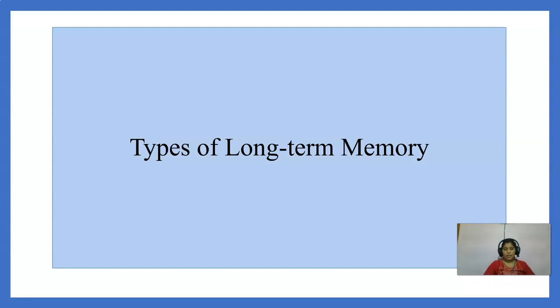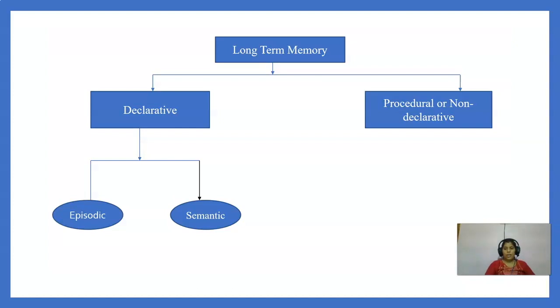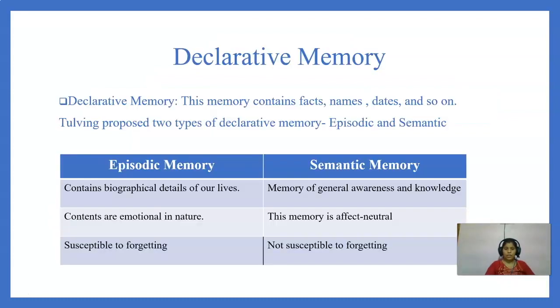Next, we'll discuss different types of long-term memory. Now, long-term memory can store a large amount of information, but long-term memory is not a single system. It has many different subdivisions. So now we'll discuss them. Long-term memory can be classified as declarative memory and procedural or non-declarative memory. Declarative memory is further divided into episodic memory and semantic memory.